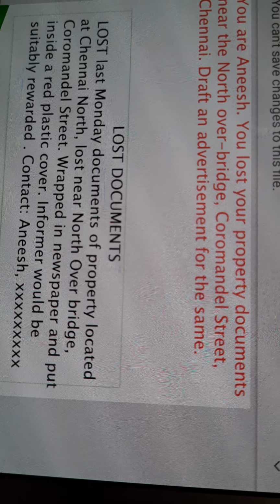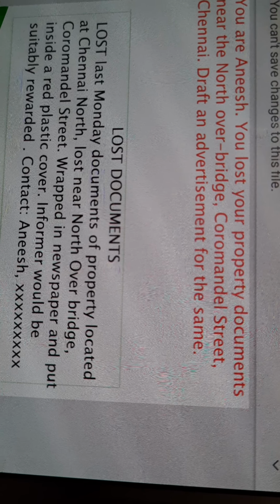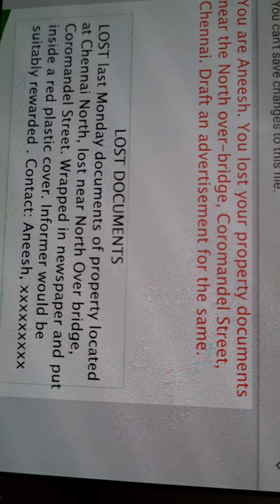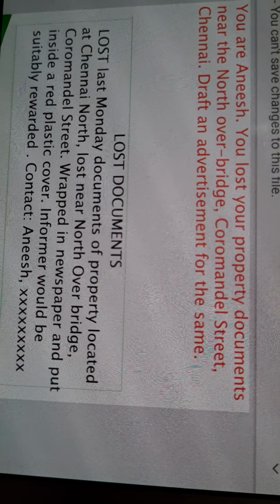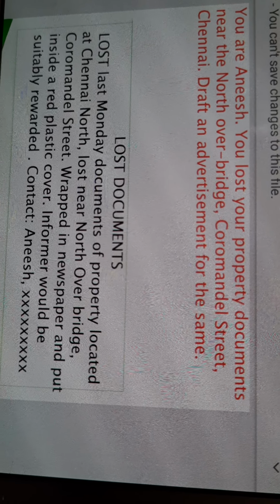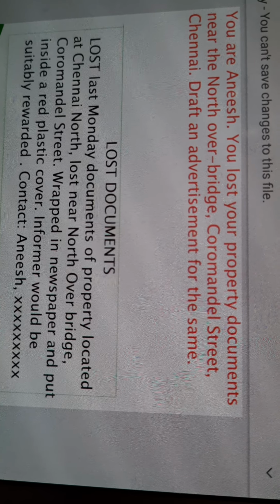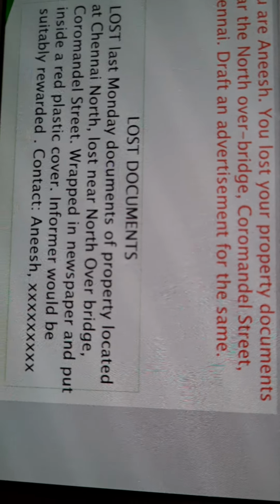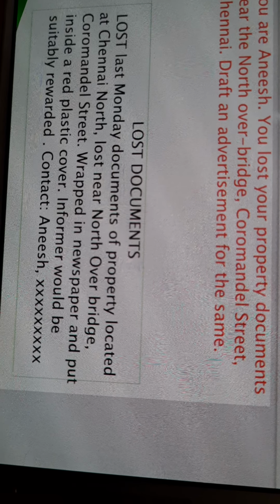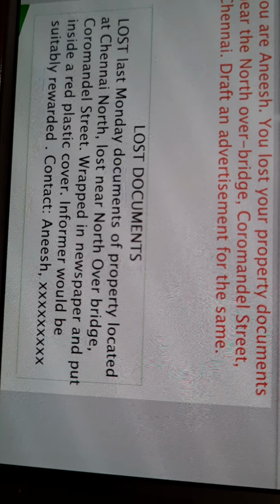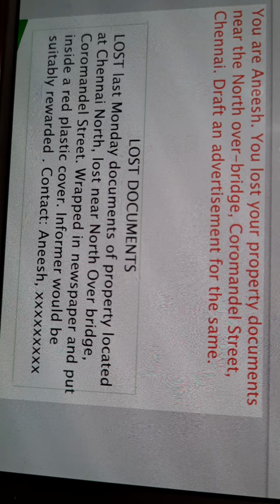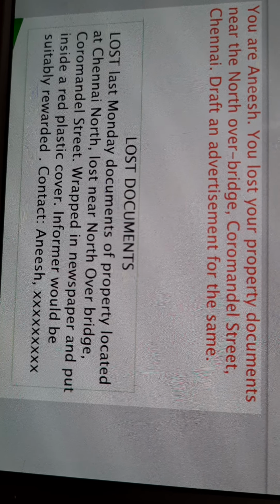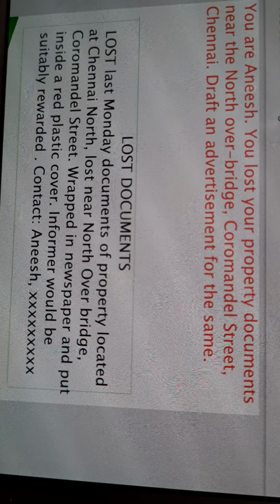Here the object lost is documents of property, and if it were found, then also you would mention the object: found last Monday, documents of property located at Chennai North. But this is full detail, so in the case of found you would avoid it. In the case of found, you will not write located at Chennai North.